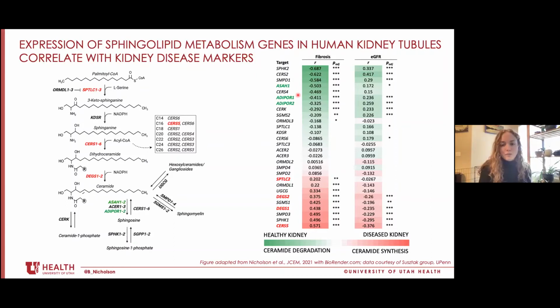And so our simplified interpretation of these data is that the accumulation of ceramides could exist along this continuum of worsening kidney disease. And I'll also just point out some interesting divergent associations that we observed for ceramide-related gene expression encoding enzymes that perform similar sphingolipid-related reactions. And we attribute these divergent associations either to the length of the variable acyl chain, as seen by these divergent associations of CERS2 and CERS5, or potentially the subcellular location of the lipid products related to their enzyme's pH optima or the subcellular location of the enzyme itself.